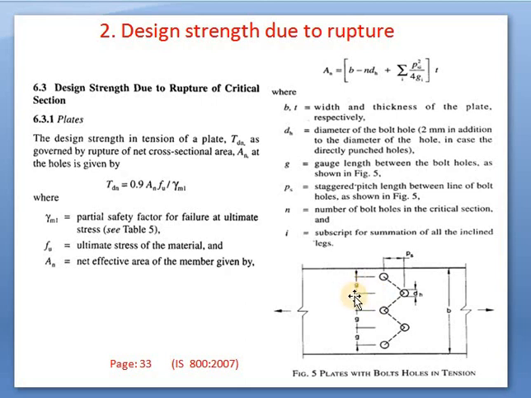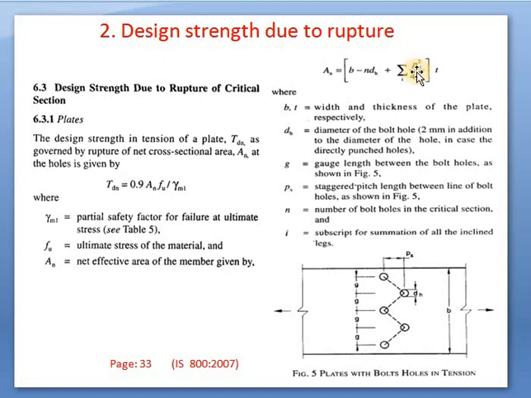What is gauge distance? The distance measured perpendicular to the direction of load is the gauge distance, and that measured along the direction of the load is the pitch distance.